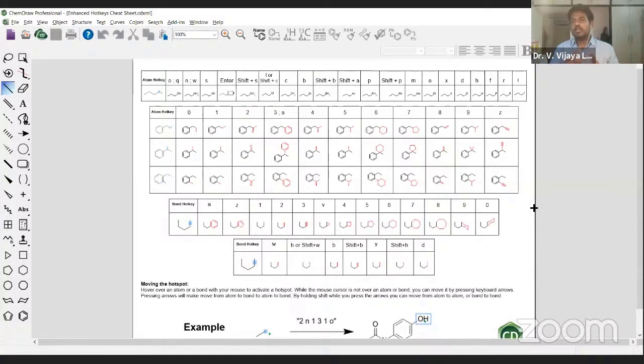Then in the third class, I started to create different kinds of molecules by taking different kinds of examples. In the process of creating, I tried to use manually all the tools that are present in the toolbars. Try to use them manually. Okay, you can use this hotkeys cheat sheet to generate different kinds of bonds and different kinds of groups.